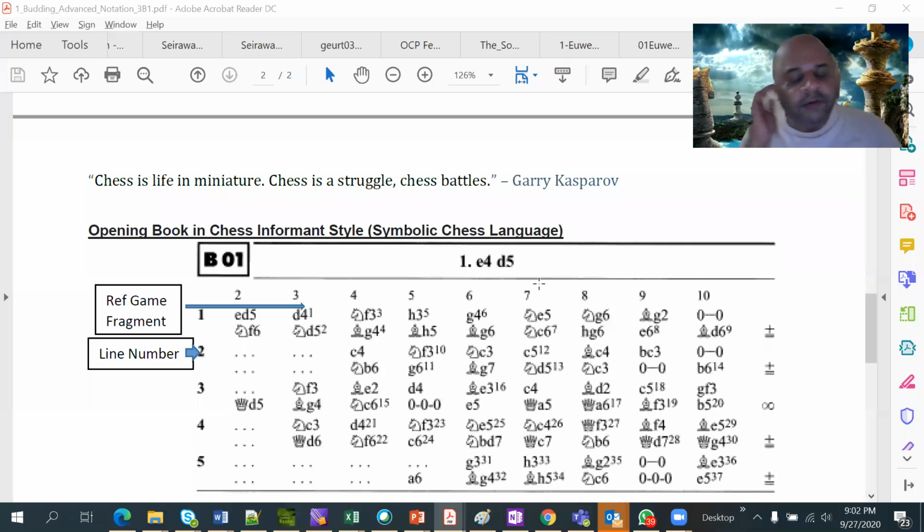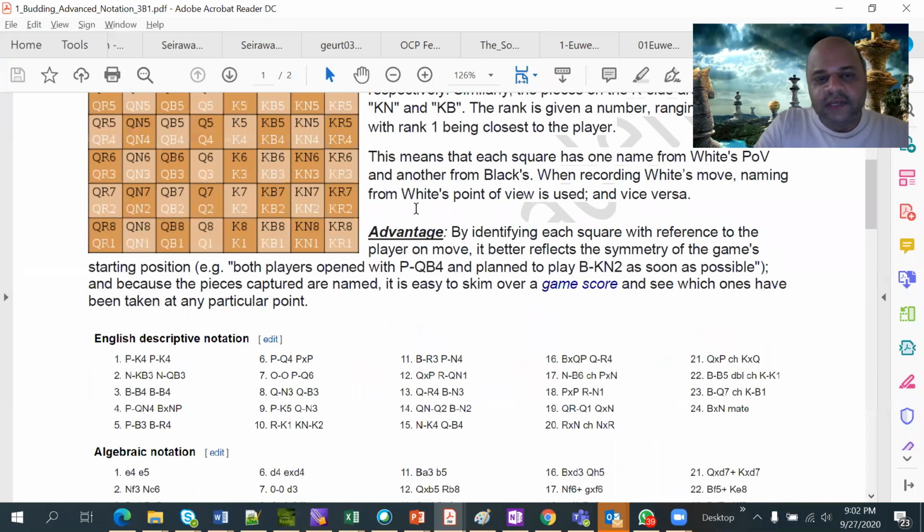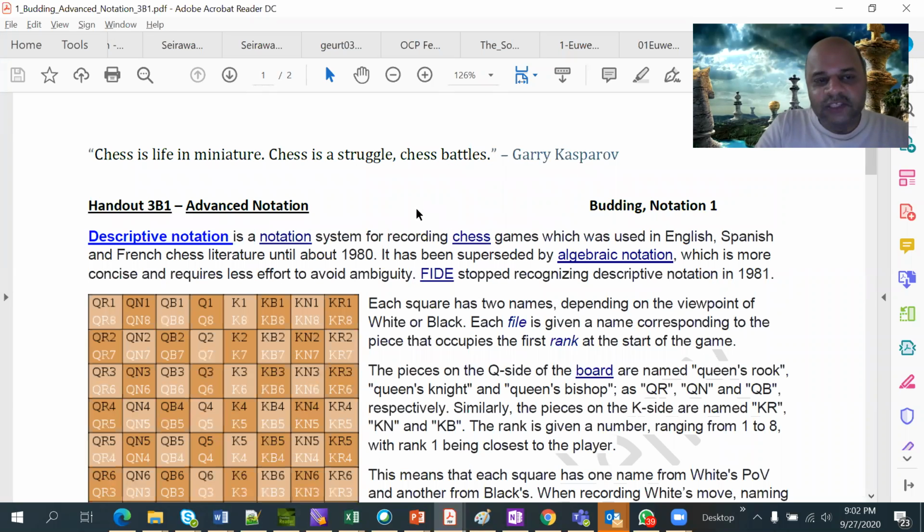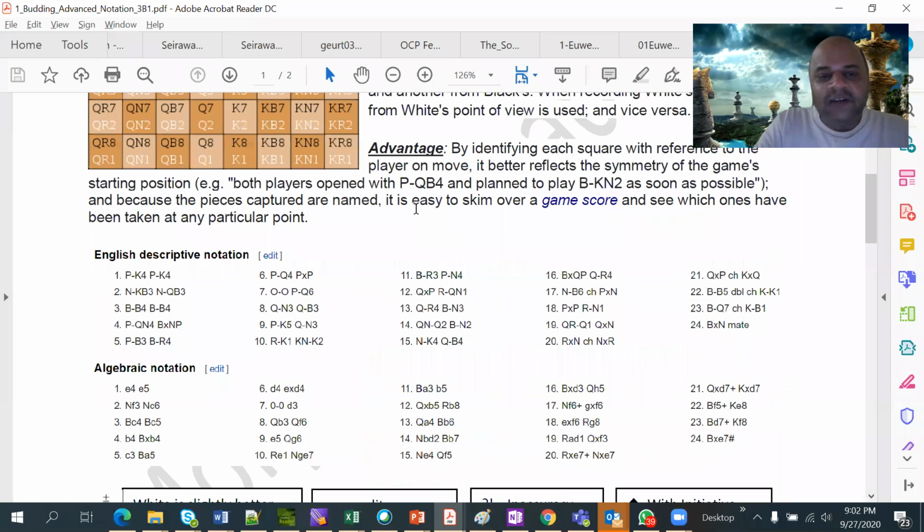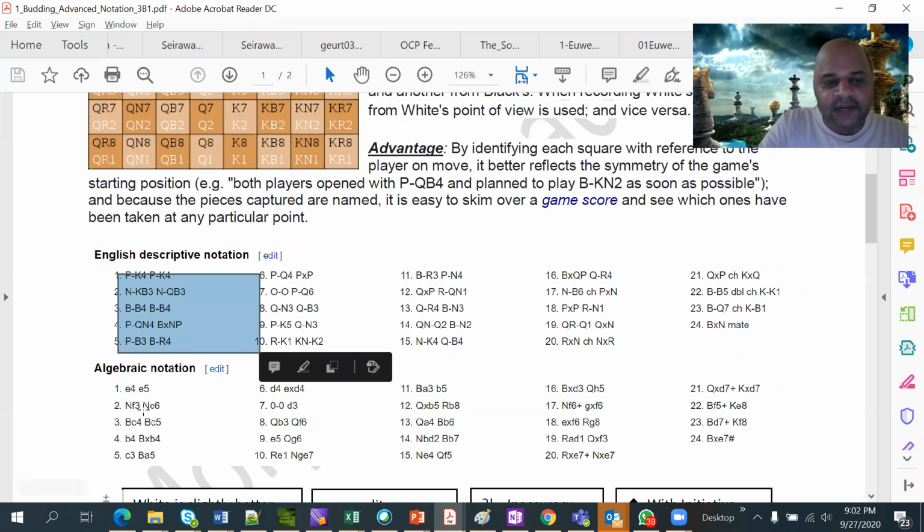We will continue our discussion. Last week, what we saw was the descriptive notation, which was easy to follow actually, but slightly more verbose. It takes more space, more characters, etc. But we looked at it, and we looked at a comparison between the descriptive notation and the same game in the algebraic notation.